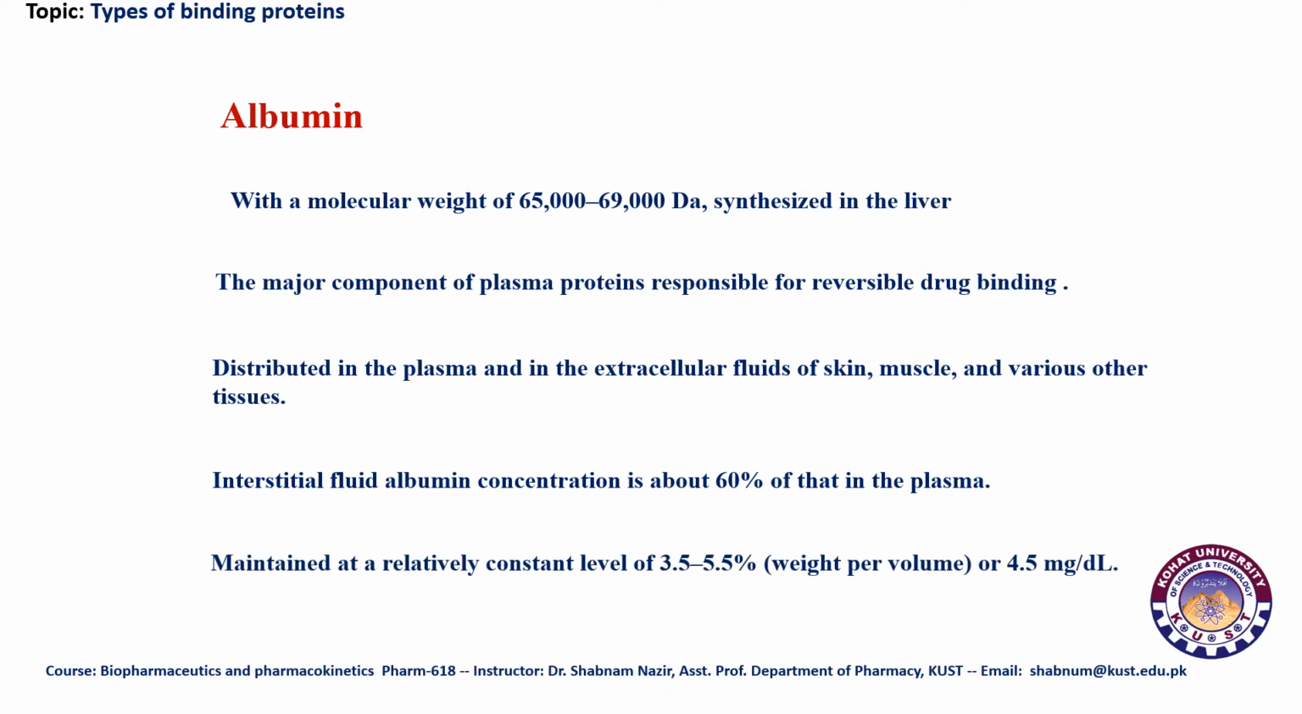Usually the albumin level is maintained at a constant concentration of 3.5 to 5.5% weight per volume, or simply you can call it 4.5 mg per deciliter. And what we mean by weight per volume is simply that if you take 100 ml of blood, usually 3.5 to 5.5 grams of albumins would be present per 100 ml. This is how we measure the weight per volume percentage.